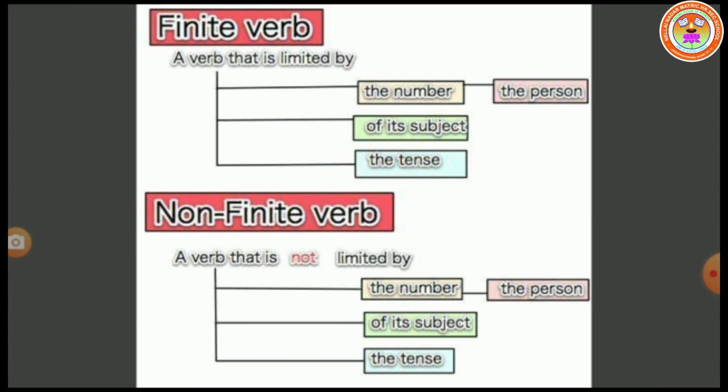Infinitive is to plus V1 form. Participle: V1 plus ing is present participle but acts as an adjective. Past participle is the third form of the verb, and perfect participle is having plus V3 or having been plus V3.